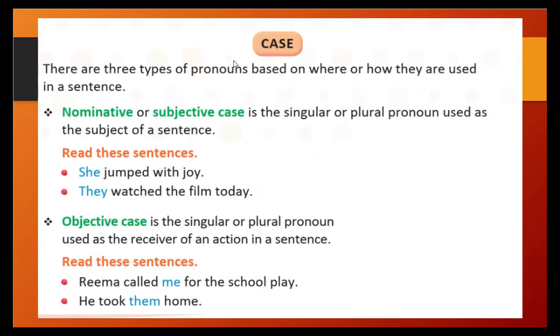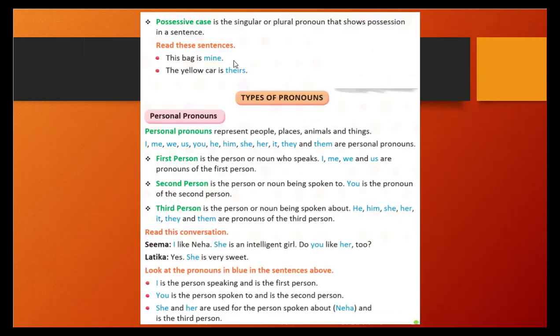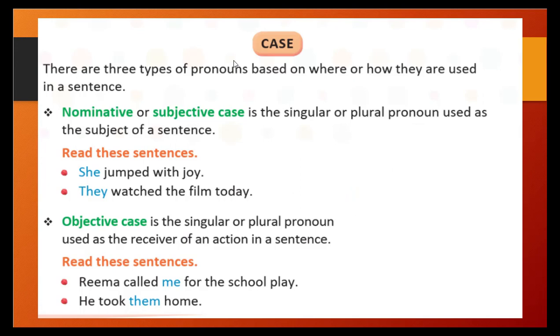Let's see the further cases. There are three types of pronoun based on where or how they are used in a sentence. How many types? Three types: nominative or subjective case, objective case, and possessive case.